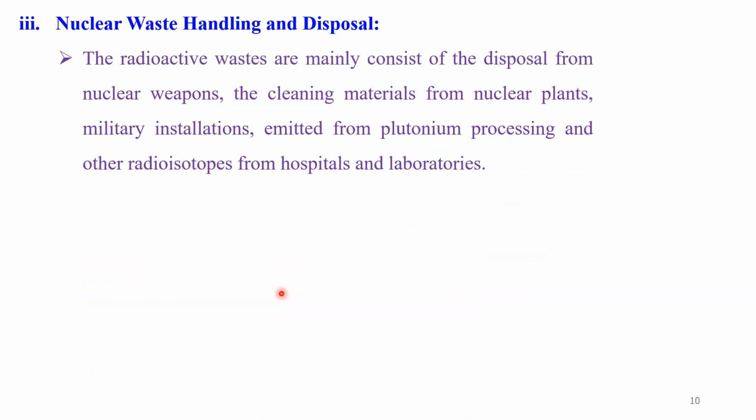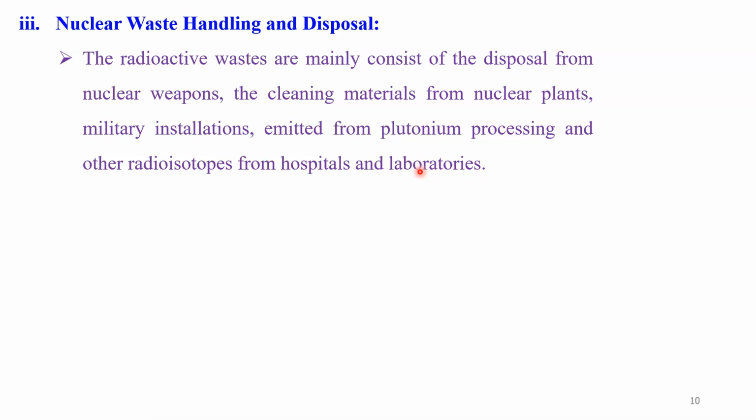The third one is also very important. That is nuclear waste handling and disposal. This is again an important cause of nuclear pollution. Dear student, radioactive waste mainly consists of disposal from nuclear weapons, cleaning material from nuclear plants, military installations, emissions from plutonium processing, or other radioactive material from hospitals or laboratories, mainly for research and medicine purposes. We use all these things.